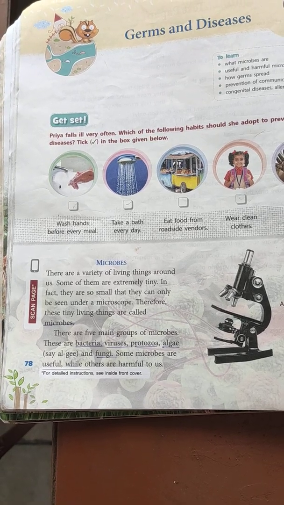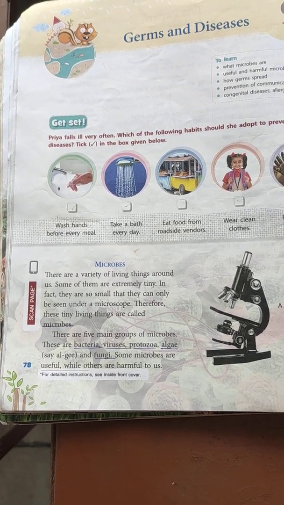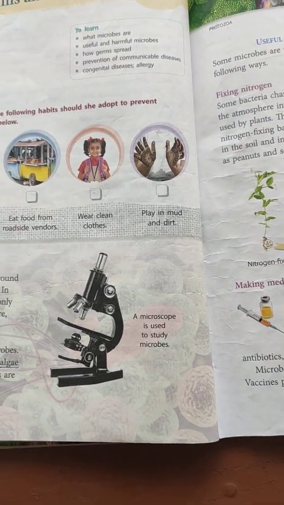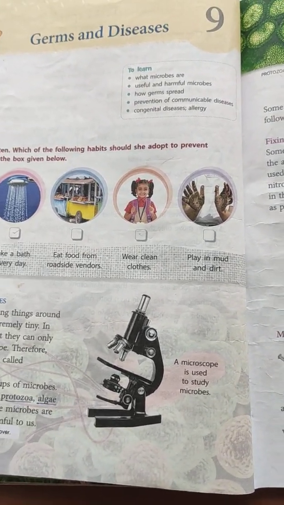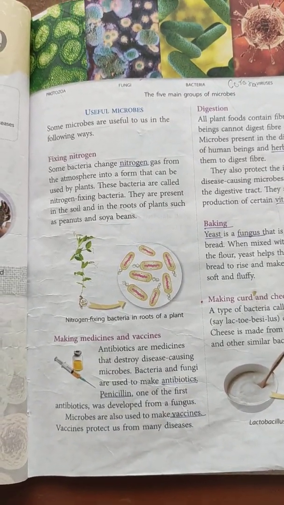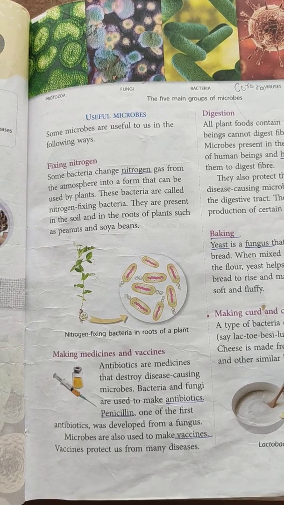Why are they called microbes? Because they are too tiny. We cannot see them with our naked eyes and they can be seen only through a microscope. That's why they are called microbes or microorganisms. Now there are two types of microorganisms, useful microbes and harmful microbes.